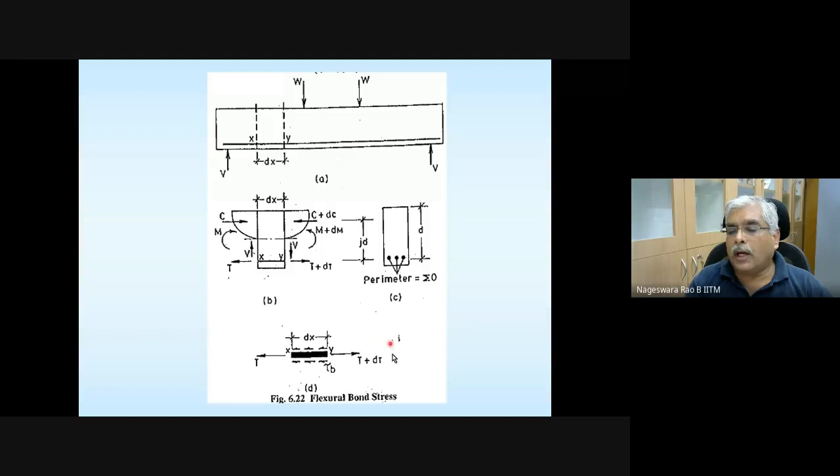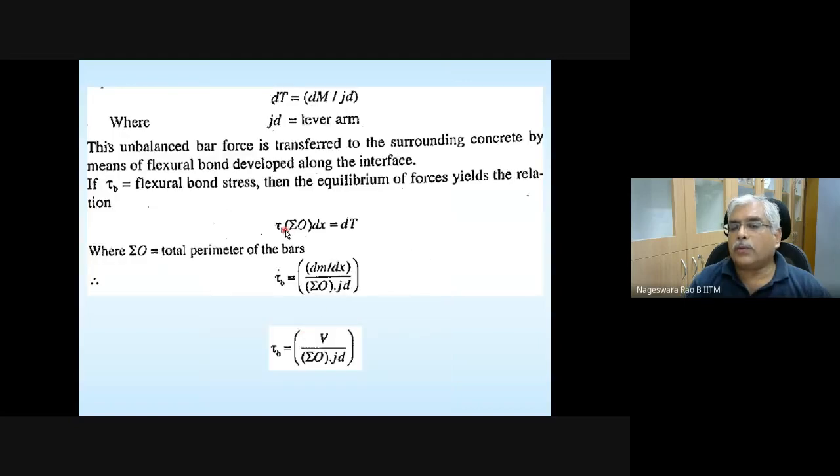Now we are looking at this figure and trying to write the equilibrium equation: dt is equal to tau b multiplied by sigma o times dx. You can rearrange it, express dt in terms of dm, and write tau b in this manner.